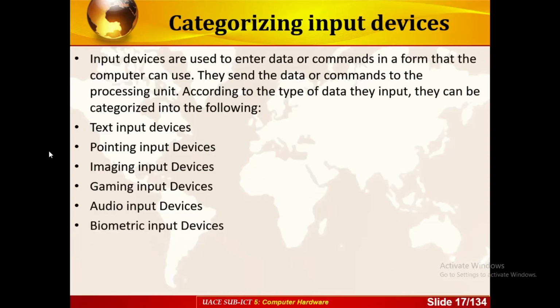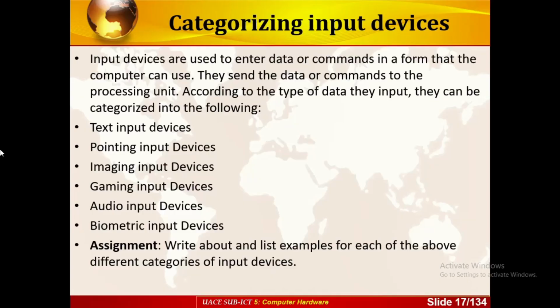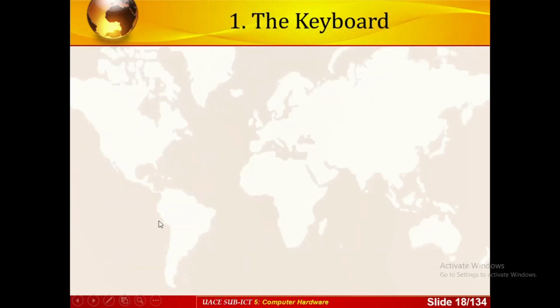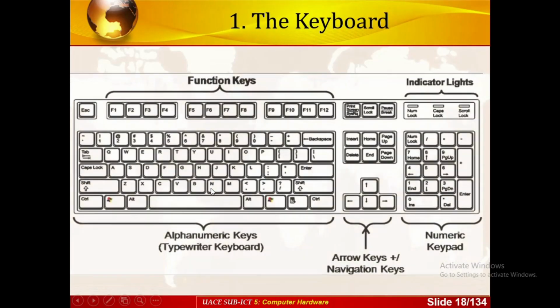That is the listed example of each of the different categories of input devices, so you might be asked such questions. So let's start with the keyboard straight away.